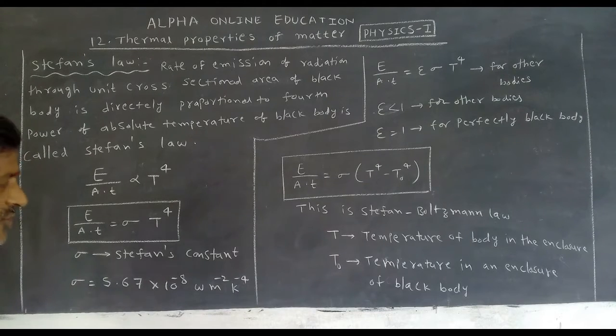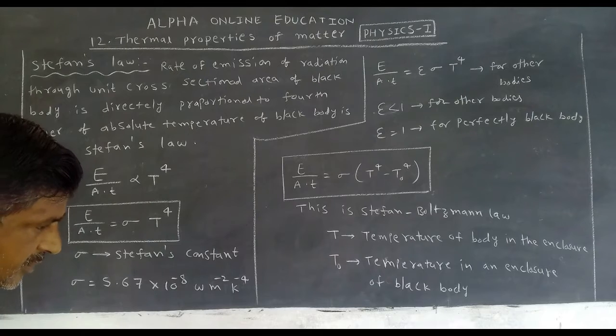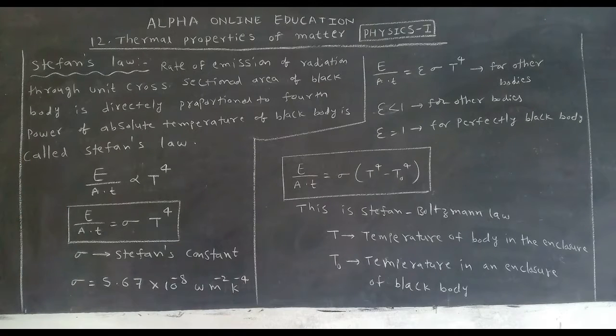Stefan's law is applicable for black bodies. Now what does he say? The rate of emission of radiation through unit cross-sectional area of a black body is directly proportional to the fourth power of the absolute temperature of the black body. This is called Stefan's law.